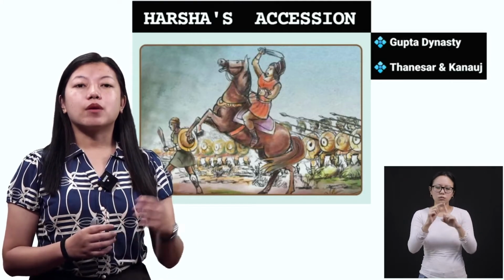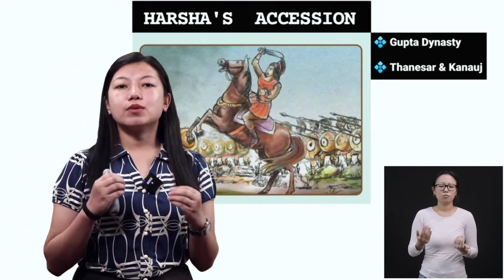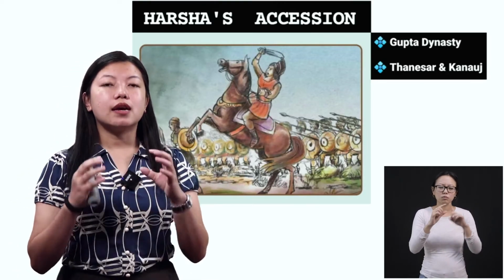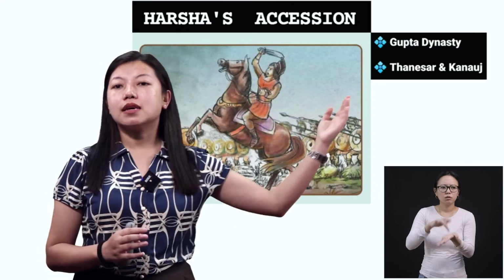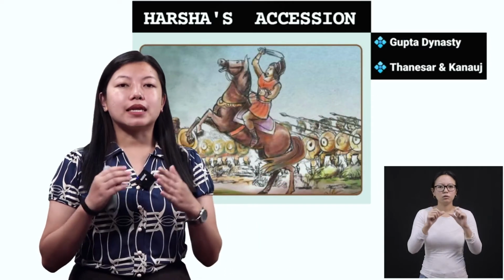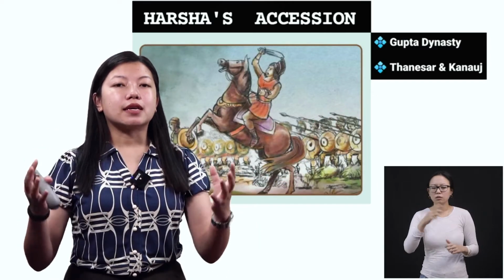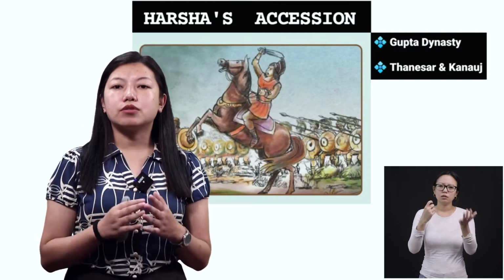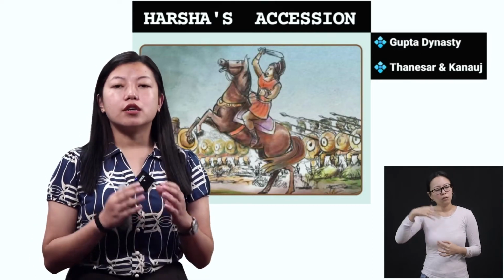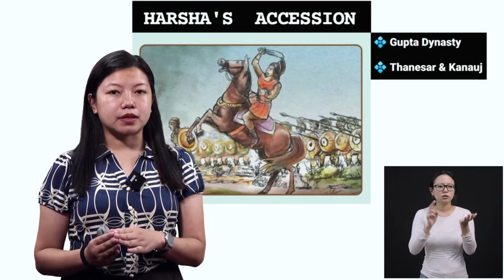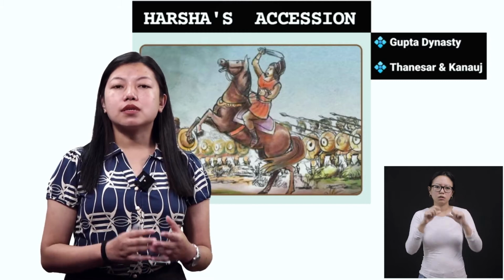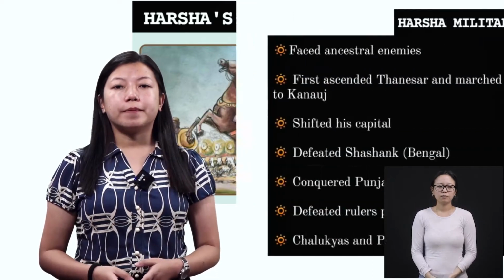All right. Now earlier there was a capital of Harsha. The area that he was controlling had a capital known as Thansar, okay? But later on, when he captured more lands, he shifted his capital from Thansar to Kannauj, all right? So Thansar was also a capital, and later on, another capital was added, that was Kannauj, all right?